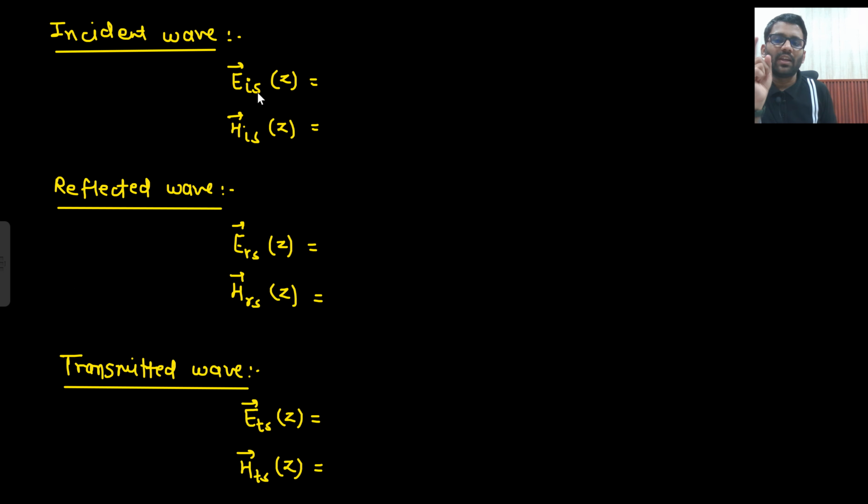So can you write down the equation of incident wave? Only you need to write down the phasor form as I have written. So incident electric field expression I need to write. I am assuming that my incident electric field has the magnitude of EIO. It was traveling in plus z direction and the direction was plus ax cap. Is that clear to you? I am only writing the phasor form. EIO e to the power minus gamma z ax cap.